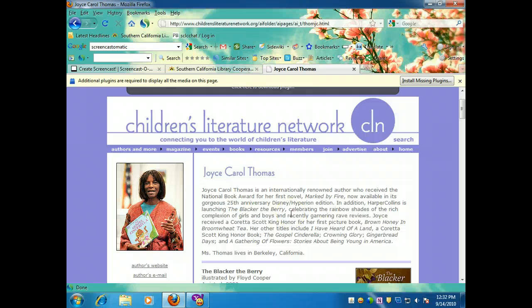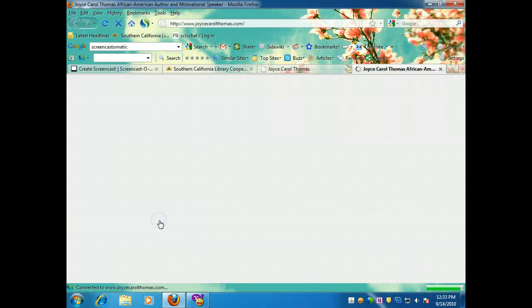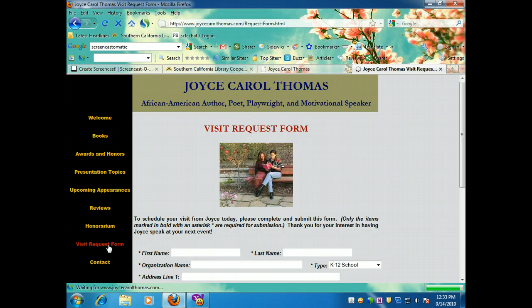As with all the authors' links on this site, there's usually a photo, a brief biography or autobiography of the author. Books are mentioned, of course, but what we're most interested in today are the two links under the author's photo. There's a link to the author's website and a link to the author's email. Some authors, such as Joyce Carol Thomas, have a link to a visit request form on their website, which is right here, visit request form, and here you can schedule a visit with this author.